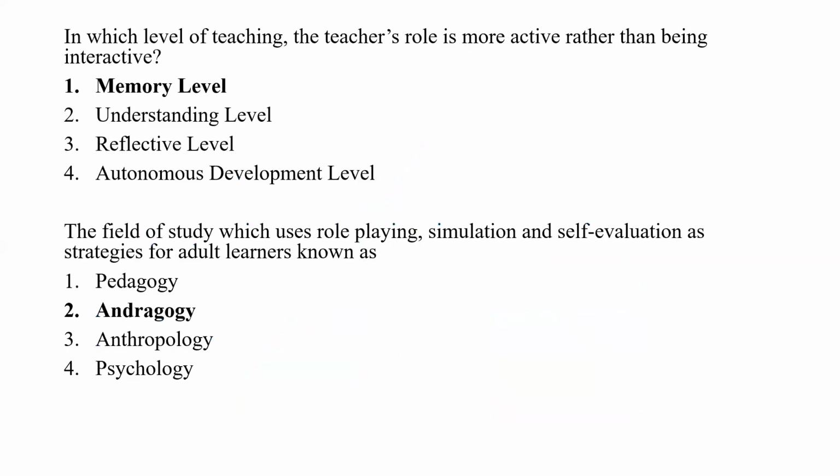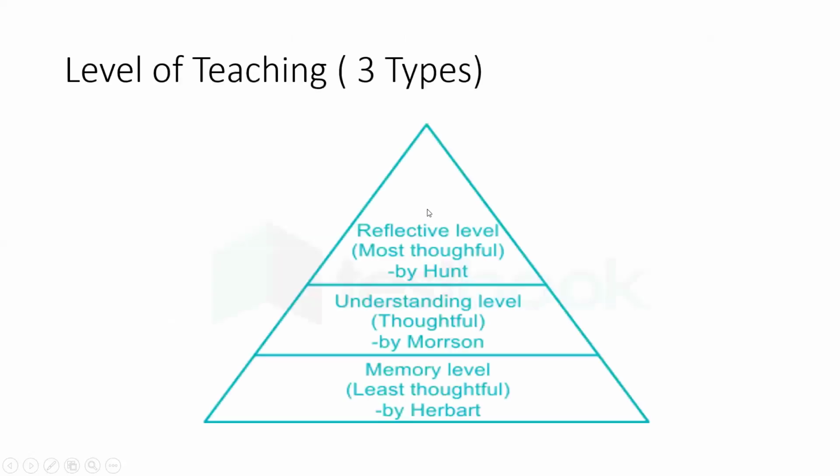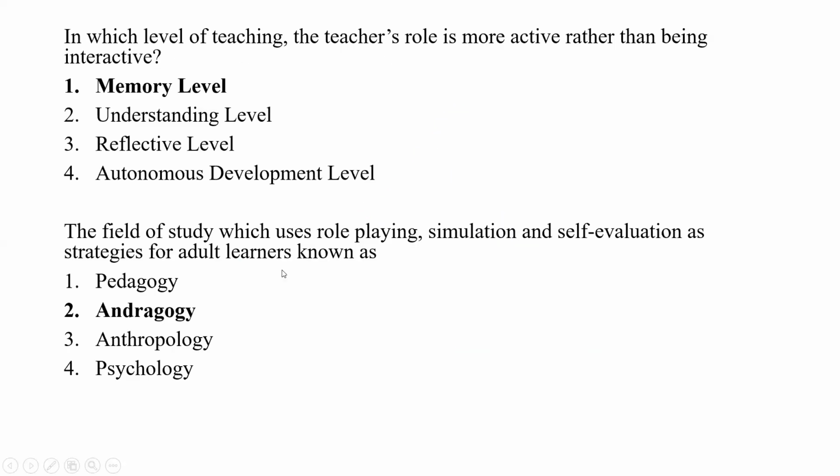In which level of teaching is the teacher role more active rather than interactive? We have 3 levels of teaching: memory level, understanding level, reflective level. Here the teacher will take over everything, which means memory level only. Here the teacher is active and the learner is passive. So memory level only is the answer. Understanding level and reflective level are different. Totally we have 3 levels of teaching.